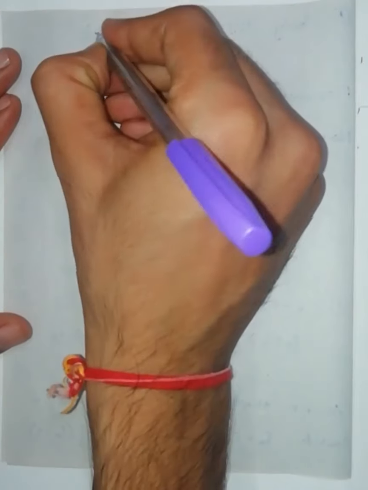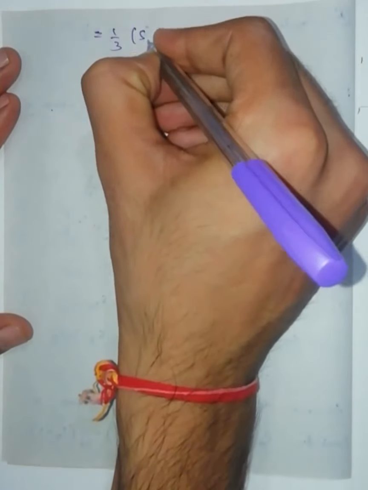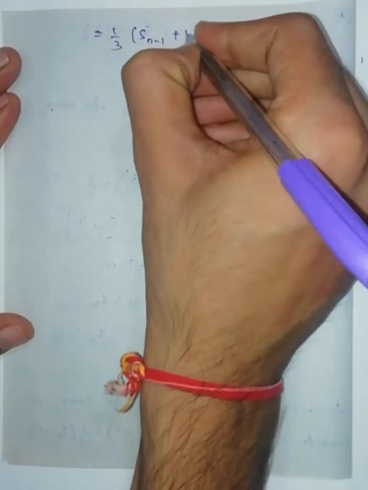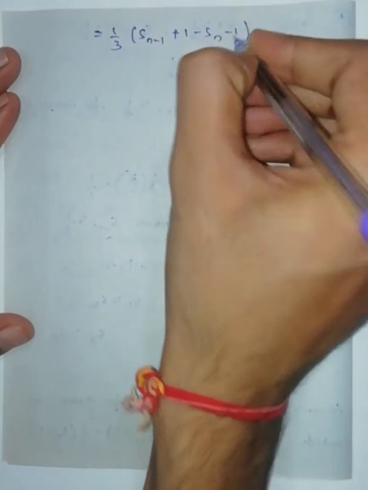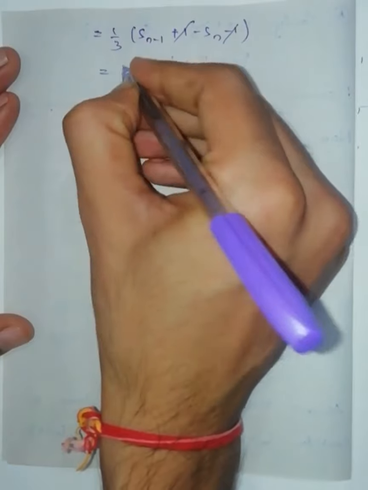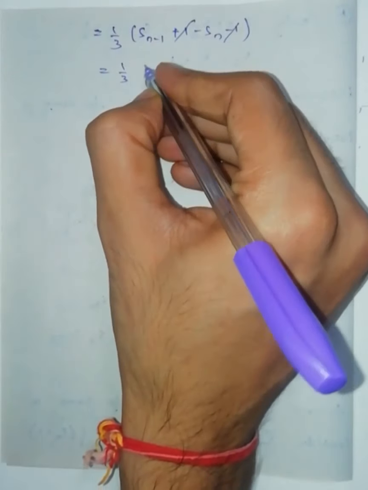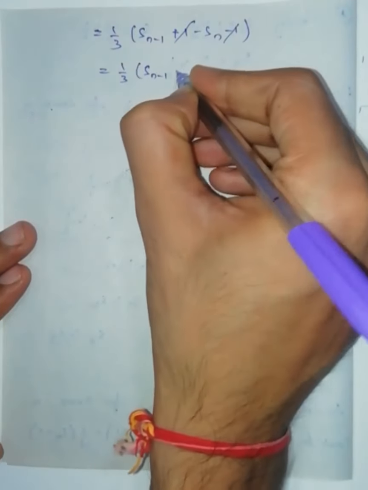Then we will get 1 by 3 into Sn minus 1 plus 1 minus Sn minus 1. Minus 1 plus 1 get cancelled. 1 by 3 into Sn minus 1 minus Sn.